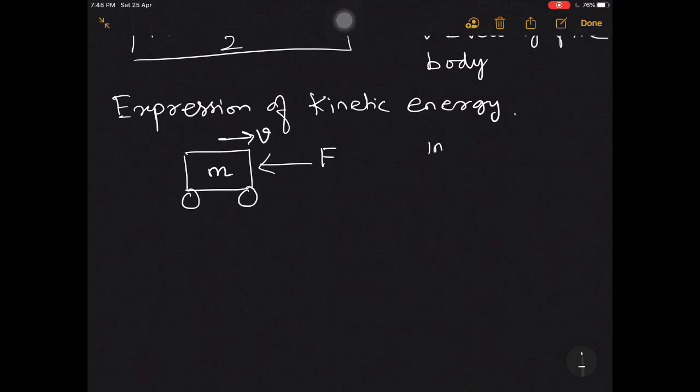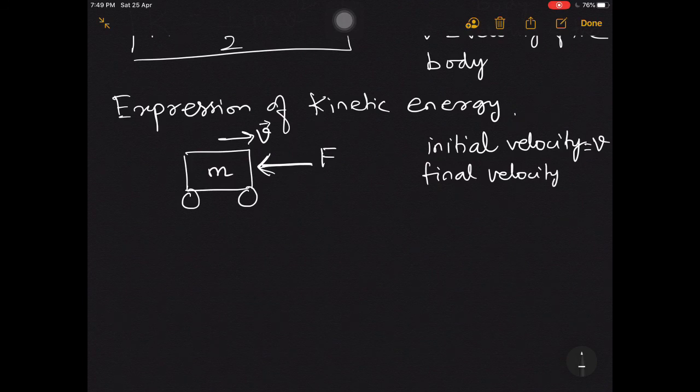Say here, initial velocity of the body is v. As you can see here, the body is moving with velocity v. Initial velocity of the body is v. Now this force is trying to stop the body, so final velocity is 0. Okay, F is my applied force, and definitely it is an opposite force.